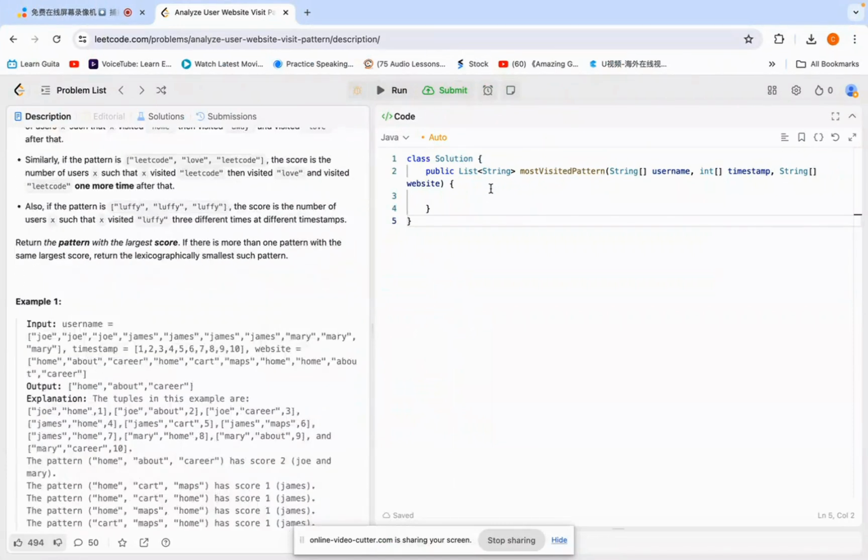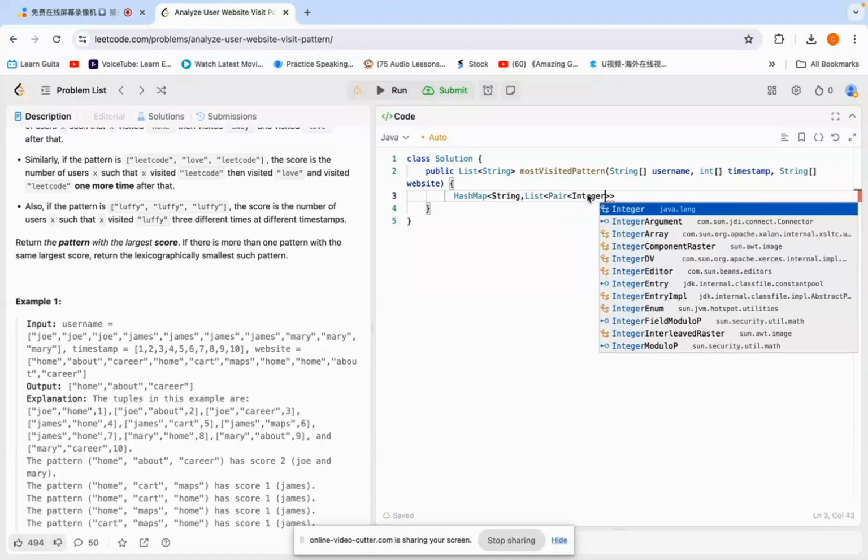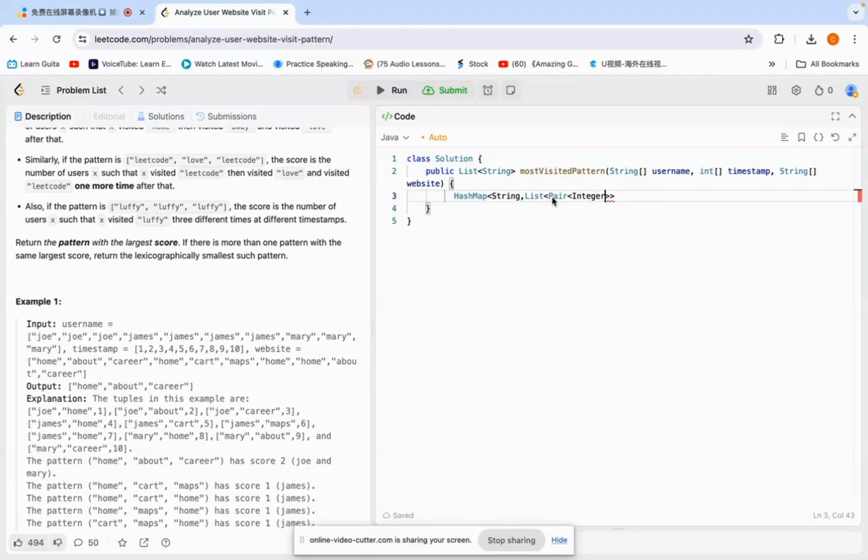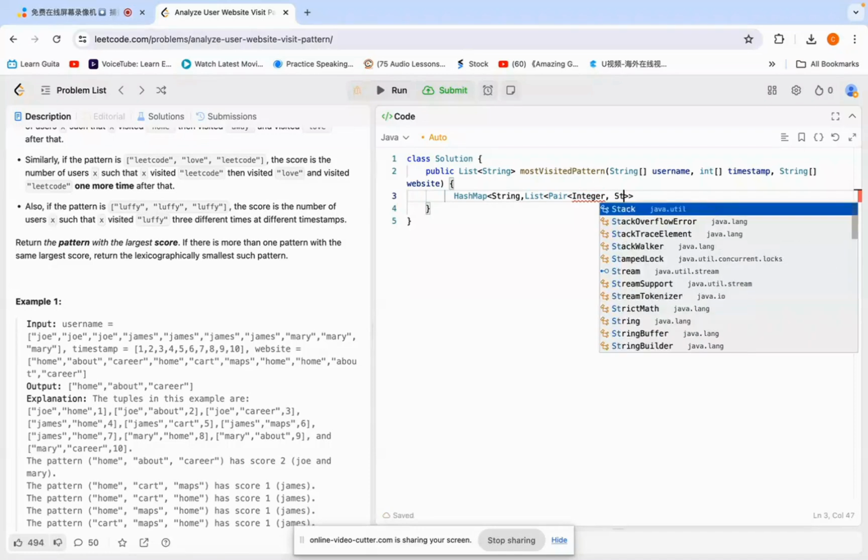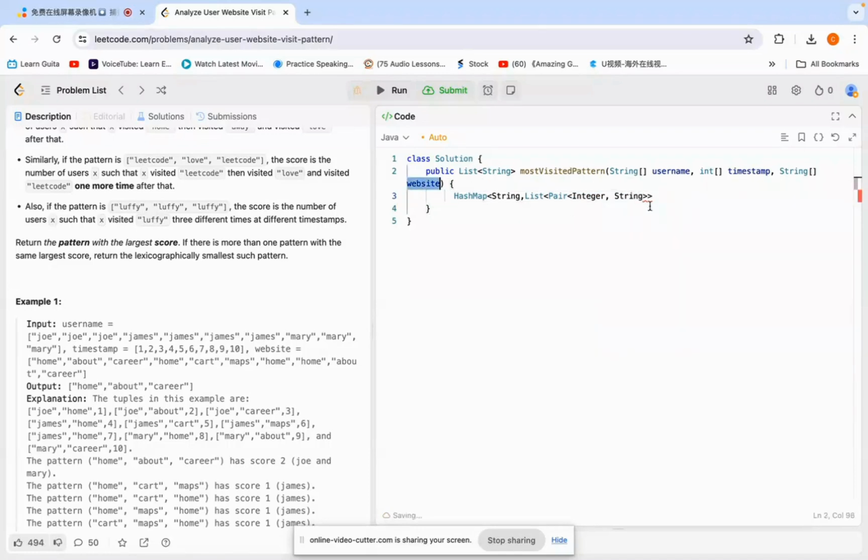So now let's code it up. Let's do a hash map with a string key. Now here we need a list, right? I'll use a pair. And then here we have an integer. What does the integer mean? Timestamp. So we also need to sort this based on the timestamp. And then we need to provide the website, so the website is the string type.